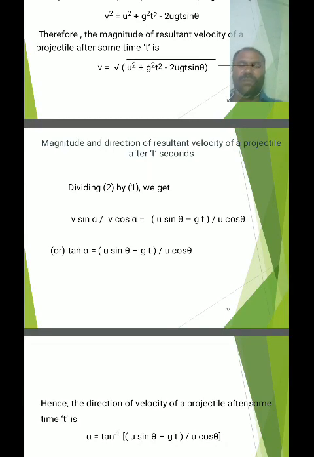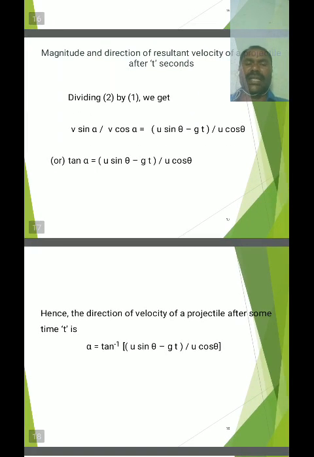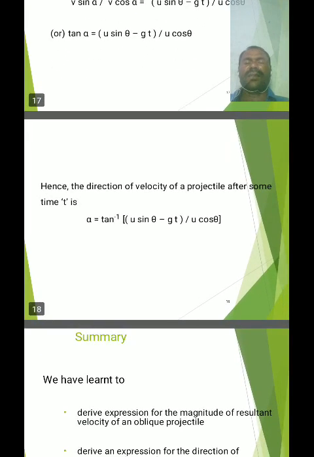Sin alpha by cos alpha is tan alpha, so tan alpha = (u sin theta minus g t) by u cos theta. Hence the direction of the velocity of a projectile after t seconds is alpha = tan inverse of (u sin theta minus g t) divided by u cos theta. This is the direction of the resultant velocity of a projectile.